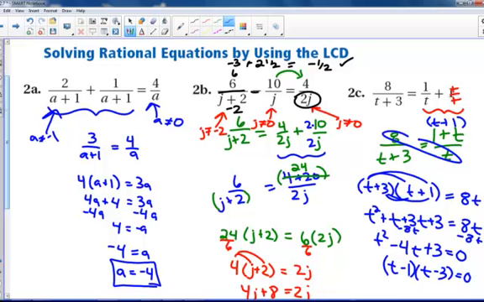So I have two possible solutions, 1 and 3. Now just making sure negative 3 is an exclusion and 0 is an exclusion. So these two solutions do both work.